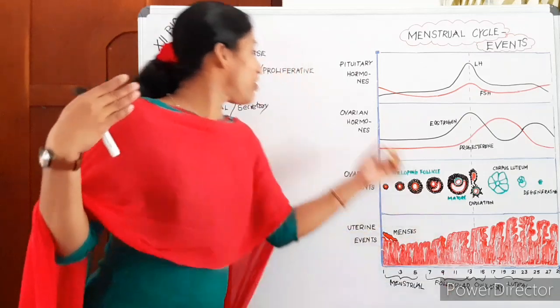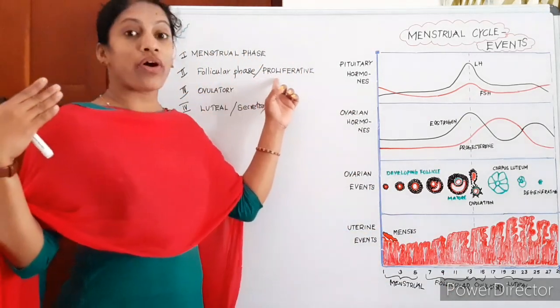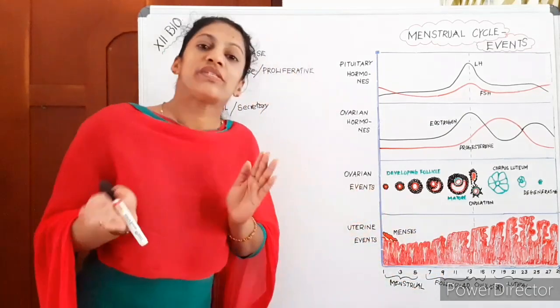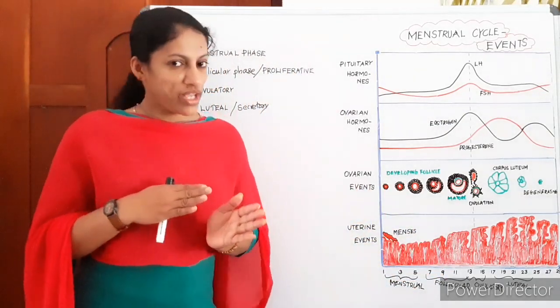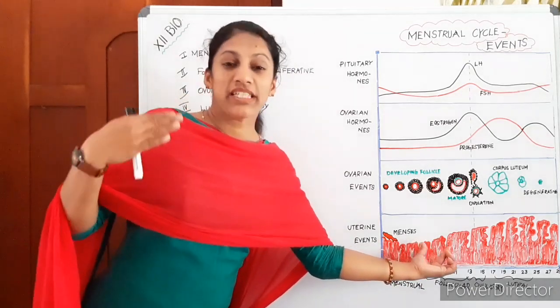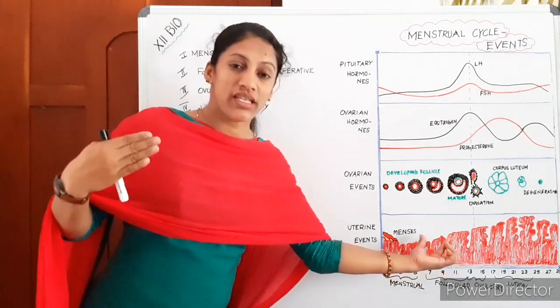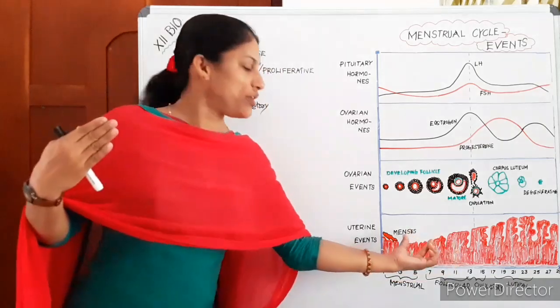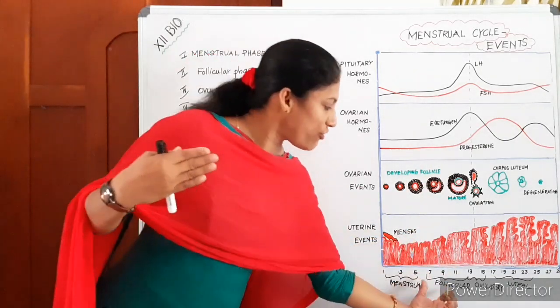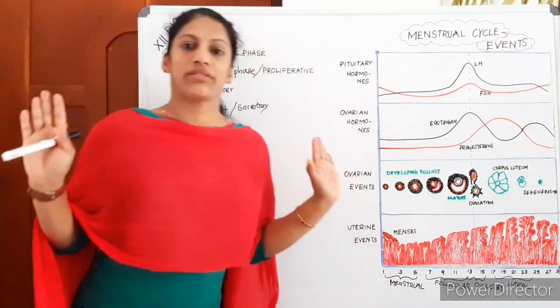The follicular phase is also called the proliferative phase because the endometrium starts proliferation. So gradually the broken endometrium gets proliferated. It is forming again, gradually getting thickened.